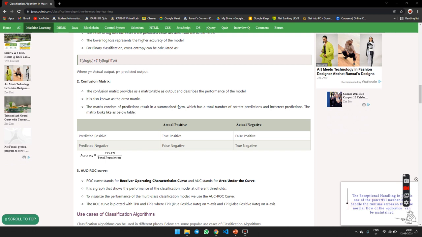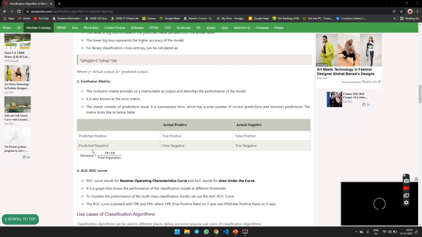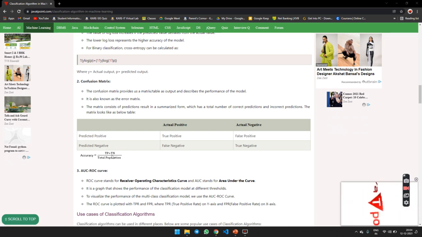The matrix summarizes the prediction results, giving the total number of correct predictions and incorrect predictions. The matrix looks like the below table. This is the formula for accuracy: accuracy is equal to TP plus TN divided by the total population, where TP is true positive and TN is true negative.